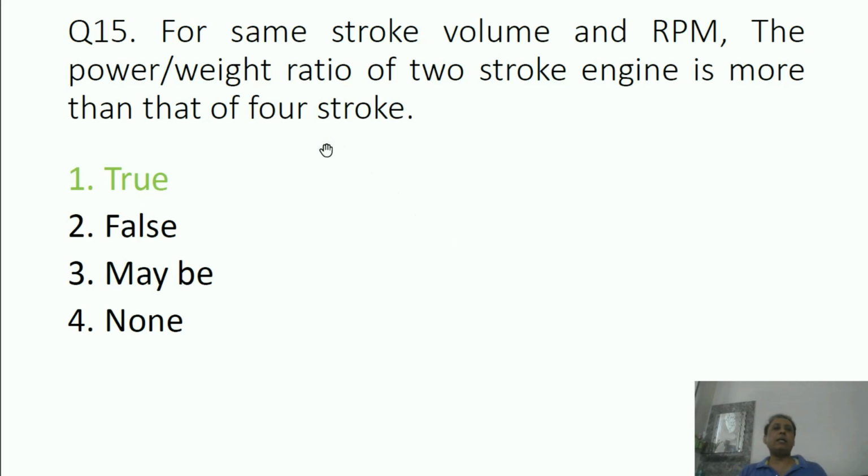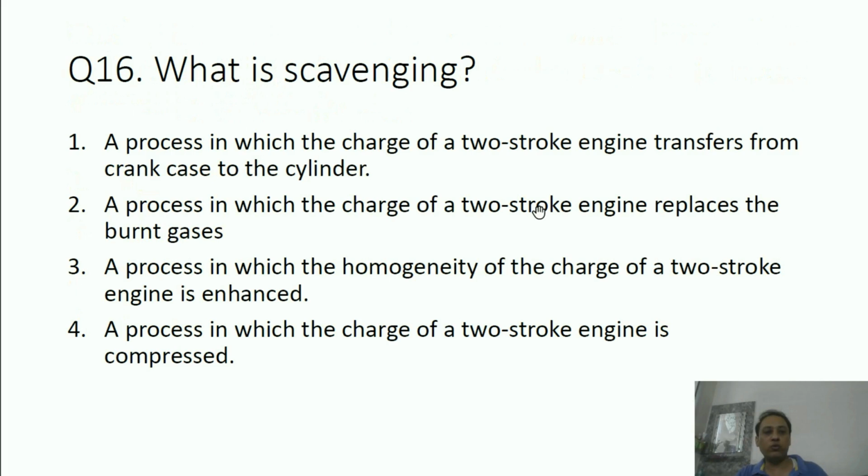In case you take a two-stroke engine and a four-stroke engine, both running at the same RPM and the stroke volume is also the same, there will not be much difference in the weight. But the four-stroke engine will have higher weight. Reason being, in a two-stroke engine there is no valve system. There are no valves, so the weight is lesser compared to that of a four-stroke engine. Second thing, in a two-stroke engine one rotation will give one power stroke, but in a four-stroke engine two rotations will give one power stroke. So definitely for a two-stroke engine the power by weight ratio is higher compared to that of a four-stroke engine.